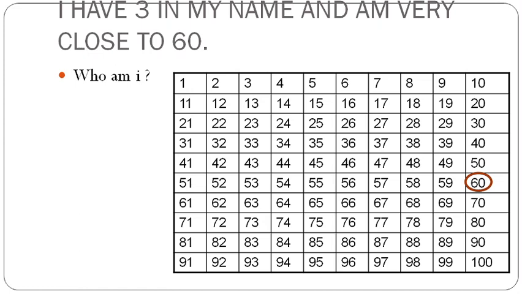61, 62, 63. We get 3 in 3 steps. Now come backward. 59, 58, 57, 56, 55, 54 and 53. We can also get 3 in 7 steps backward. So 63 is closer than 53 from 60. So the answer will be 63.